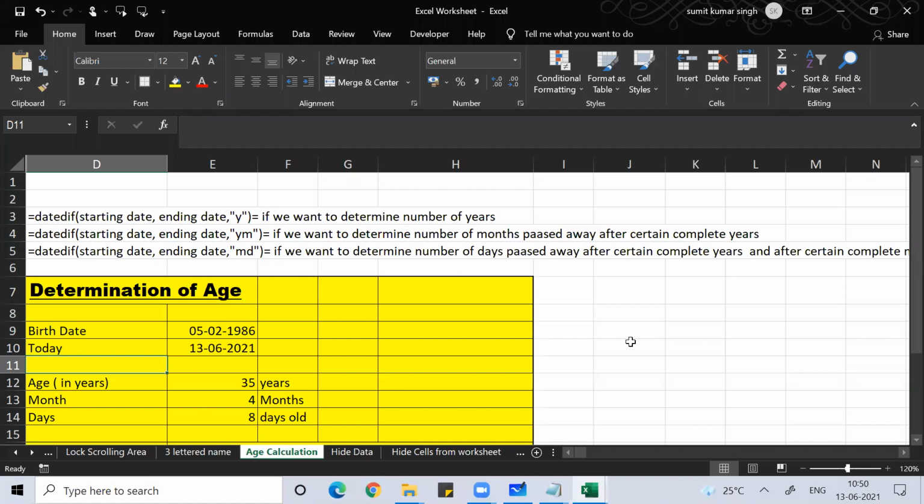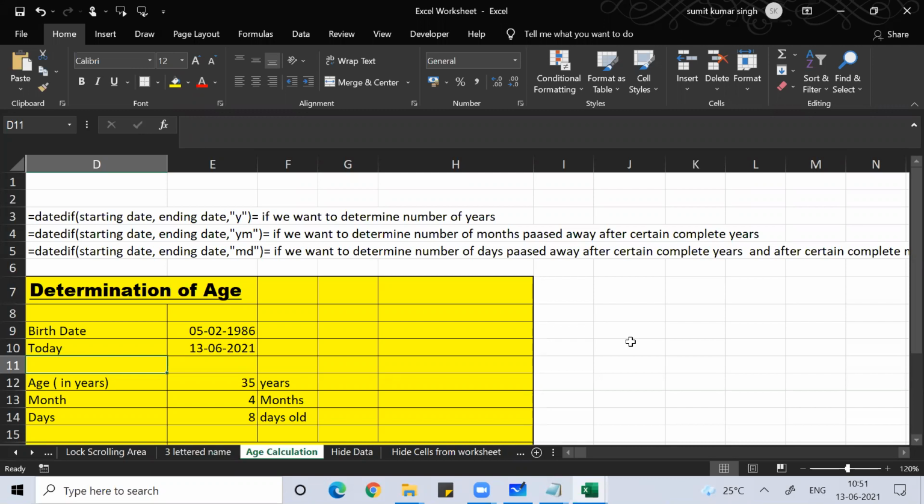She asked, can you tell me a formula through which I can calculate the age? We have a lot of policy holders, we get their date of birth, and we used to calculate manually, based upon today's date.